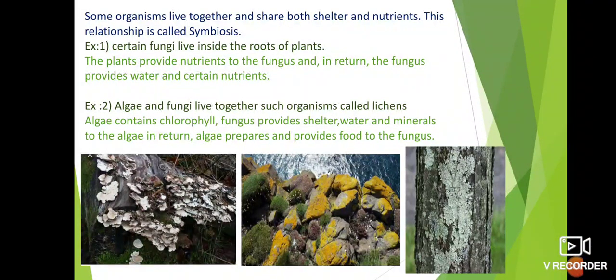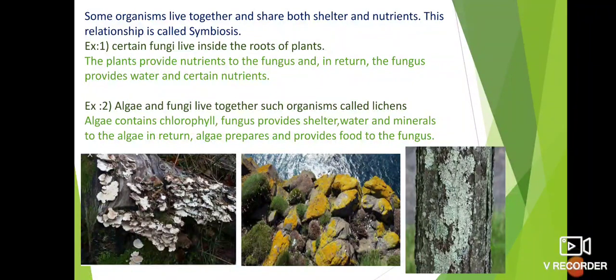When algae and fungi live together, that organism is called lichen. Here algae prepare their own food. Fungi provide water, minerals and shelter to the algae. Algae provide the prepared food to the fungus. Like this, both are benefited, and such organisms are called lichens.